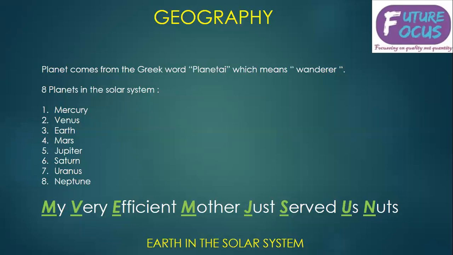There are a total of 8 planets in the solar system: Mercury, Venus, Earth, Mars, Jupiter, Saturn, Uranus, Neptune. You can learn it in the short form as: My very efficient mother just served us nuts. My, M for Mercury; very, V for Venus; efficient, E for Earth; mother, M for Mars; just, J for Jupiter; served, S for Saturn; us, U for Uranus; nuts, N for Neptune.